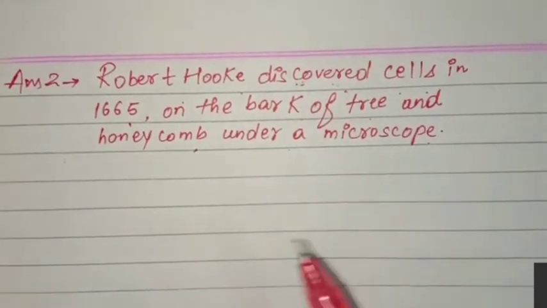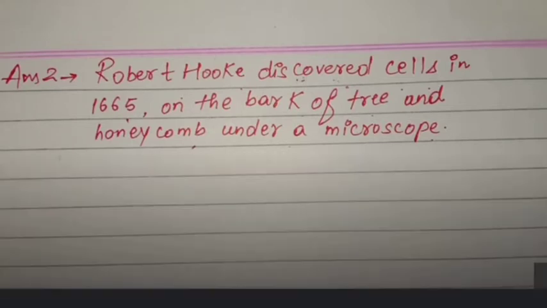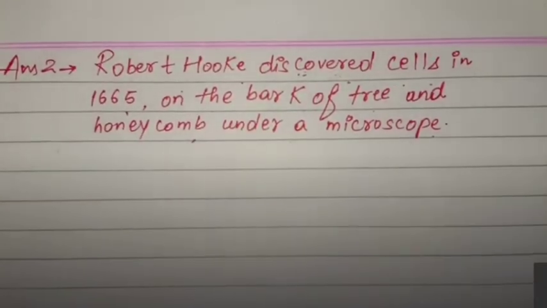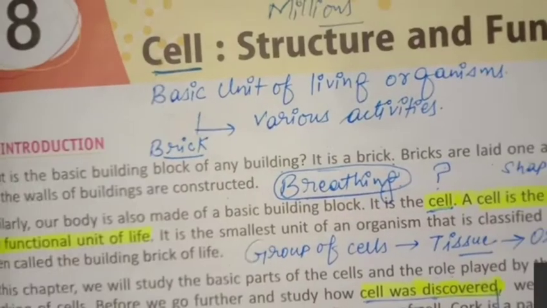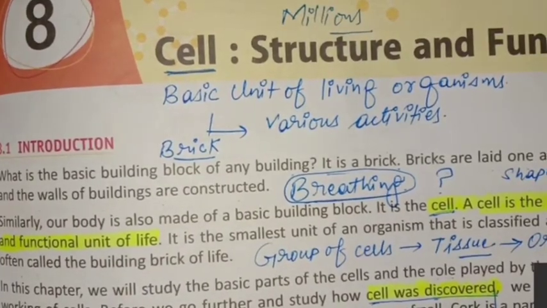Done? Next question, what are unicellular organisms? Unicellular organisms is on page number 91.